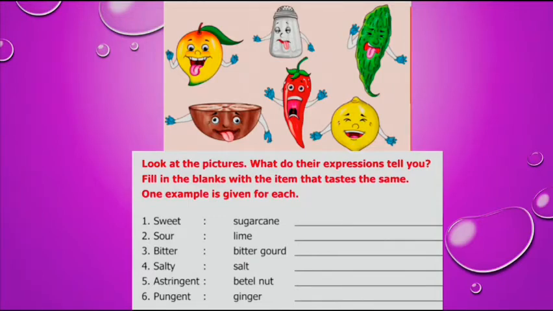Very good, children. And fourth one is salty. Salty example is salt. And then fifth one is astringent. Astringent means betel nut. And then pungent. Pungent means it is ginger. So write one more example in each section. Okay. Now we move on to today's topic.